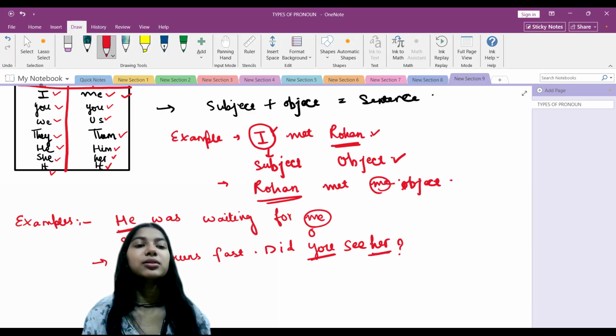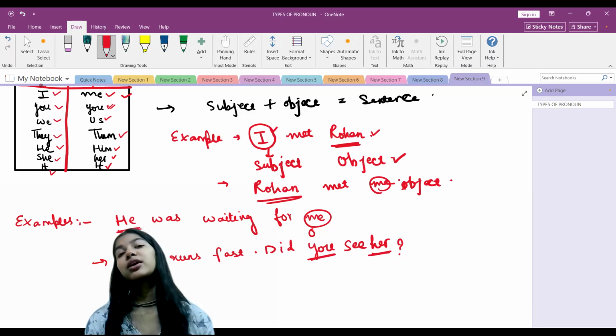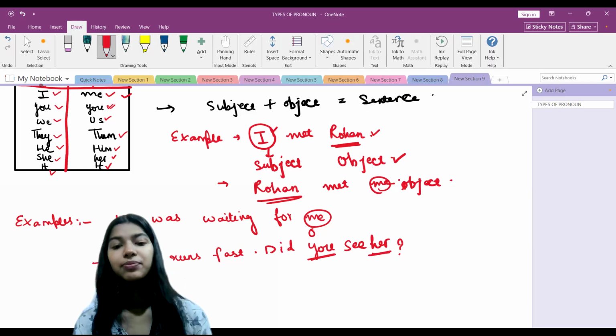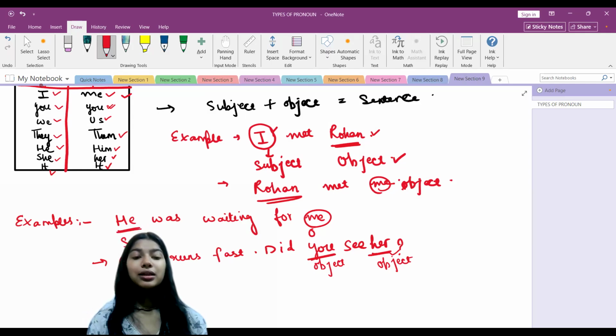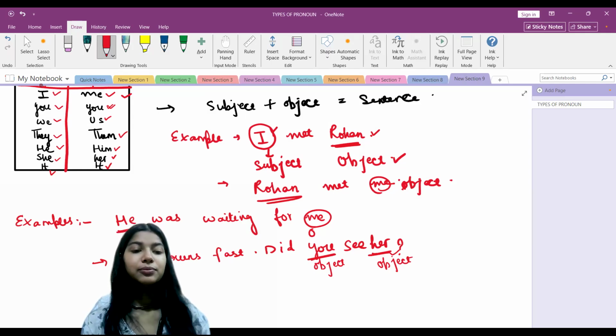As you can see in the table, you can be subject and you can be object at the same time. Here you is the subject, we are talking about the other person, right? And her is the object as well. Okay, kids? Now let's take one more example.